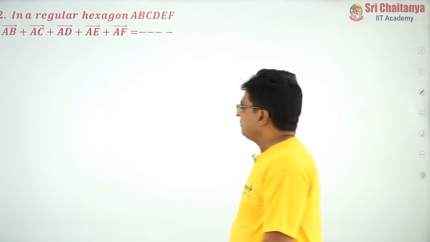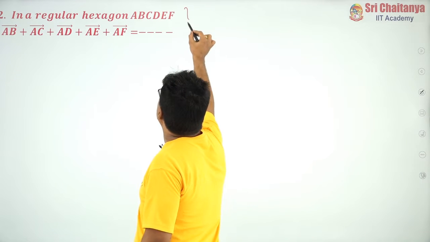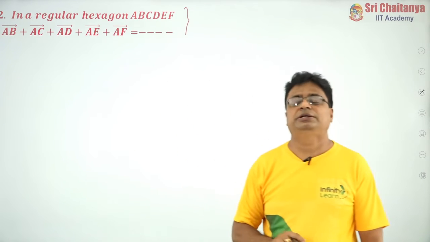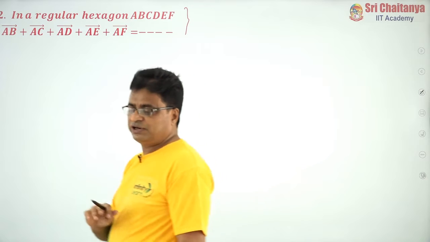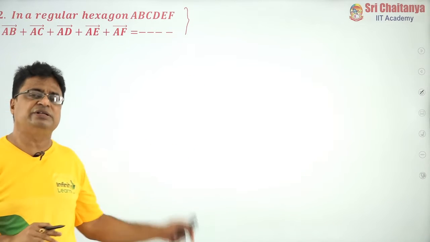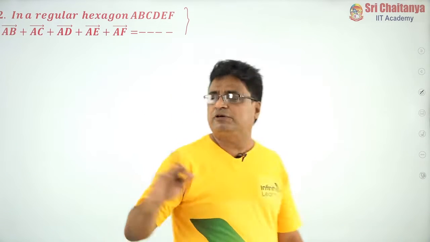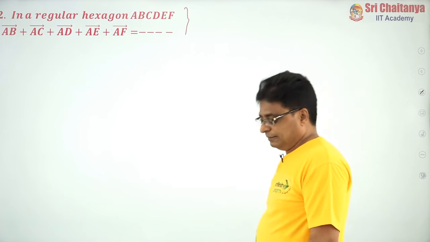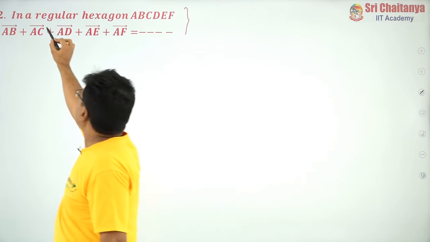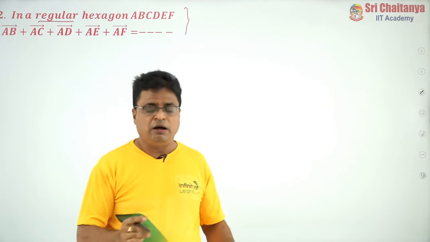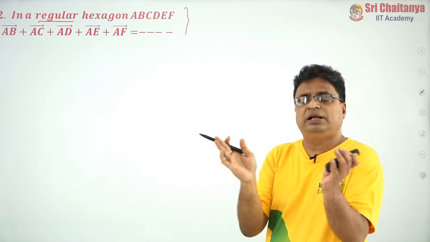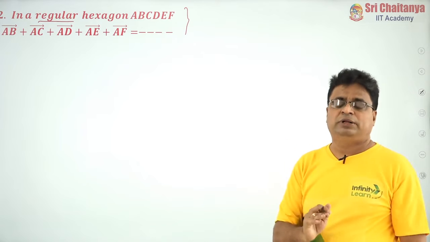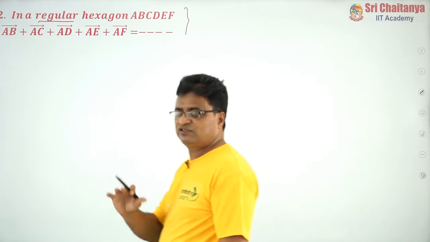This is one of the important models asked several times even in the mains examination, and once upon a time in the advanced examination also they asked this kind of question. And of course, my friends, read the statement properly. In a regular hexagon, what is mentioned? Regular means in a hexagon, the lengths of all sides are equal. Then only it is called a regular hexagon.